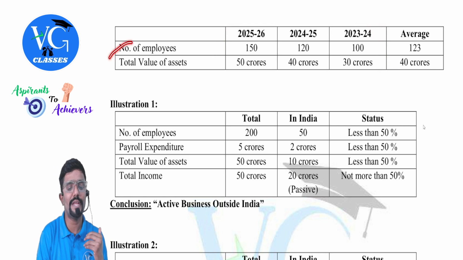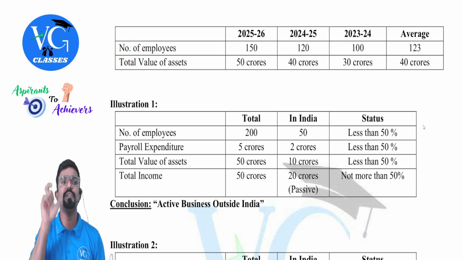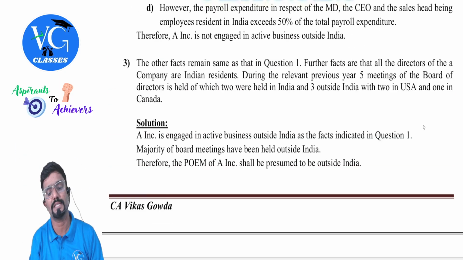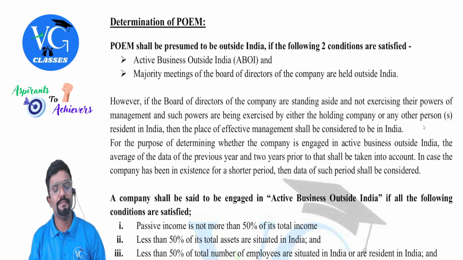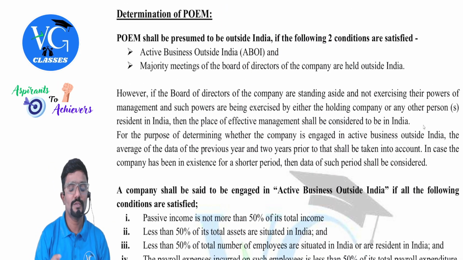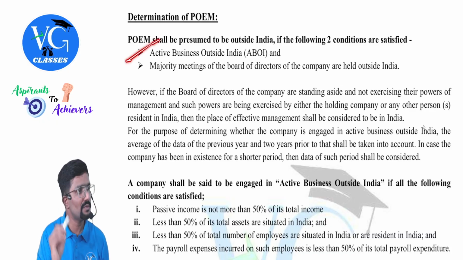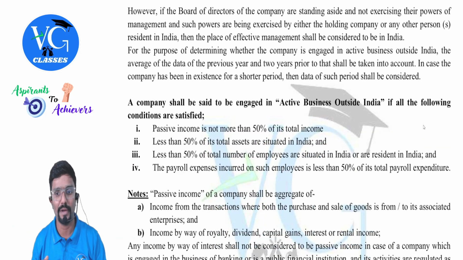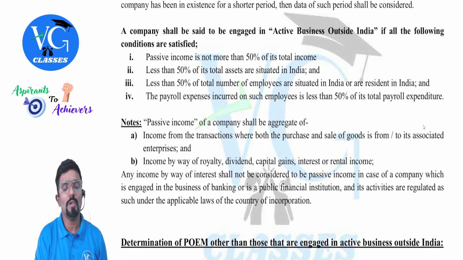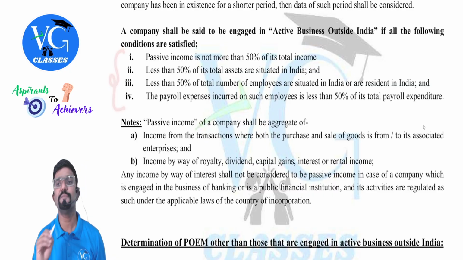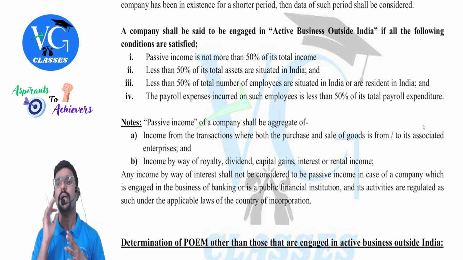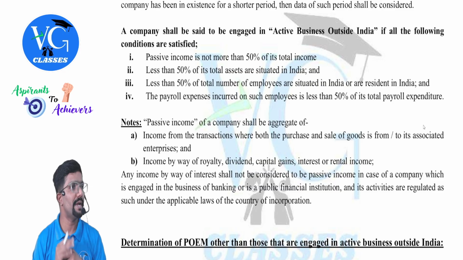Now, why are we supposed to take all this, sir? Now we will discuss. We saw if active business is outside India. How do we decide whether the active business is outside India or in India? That is what we will discuss. Active business outside India is one of the conditions. Now, how do we decide whether the active business is outside India or not? One by one. Guys, if all the four conditions are satisfied, then active business is considered to be outside India.